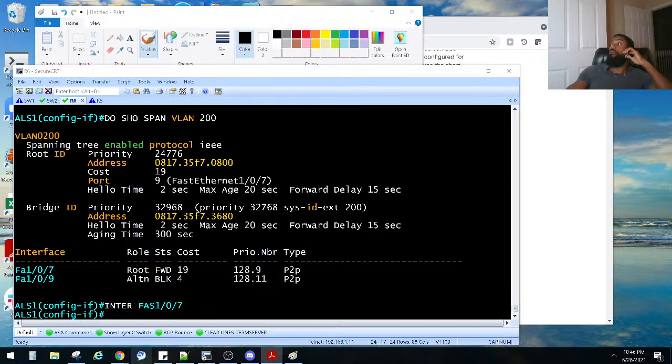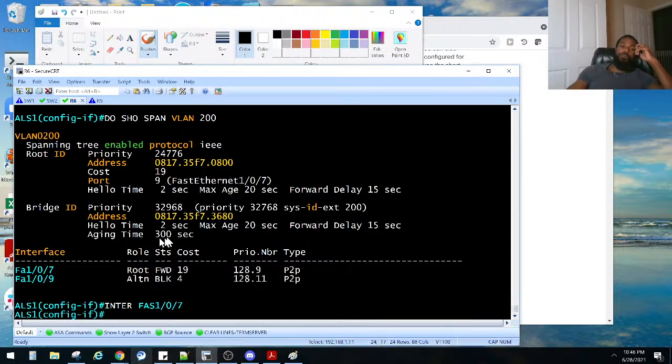Because remember, the way he did it in the book was he changed the priority. And backbone fast, I remember, man, I forgot about all that stuff. I need to really go back to the fundamentals on that stuff. He changed the cost is what he did. He means cost. Okay, yes, you said the cost, not the priority.